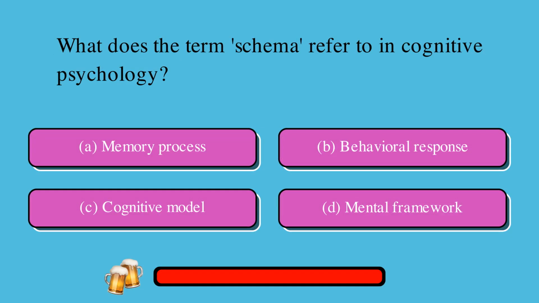What does the term schema refer to in cognitive psychology? A. Memory process, or B. Behavioral response, or C. Cognitive model, or D. Mental framework? The correct answer is D. Mental framework.